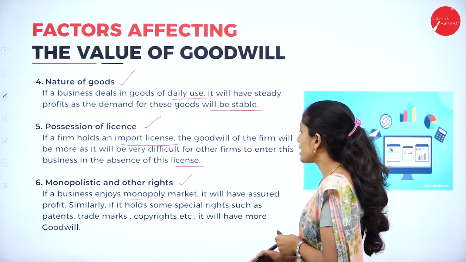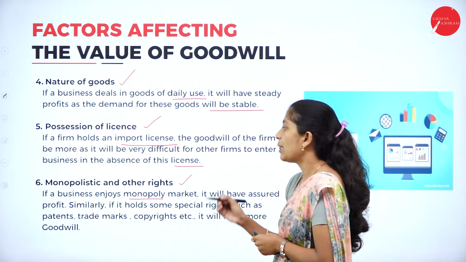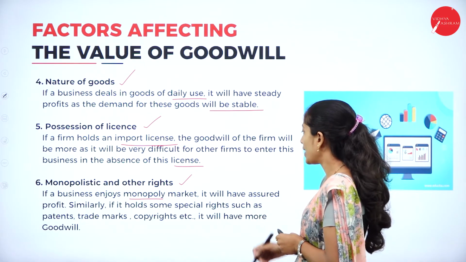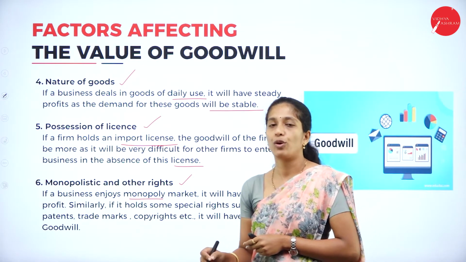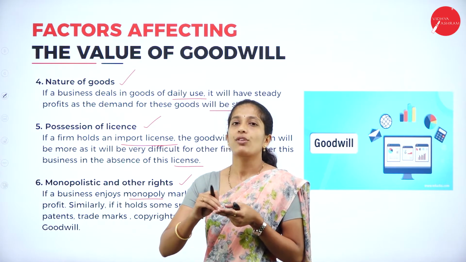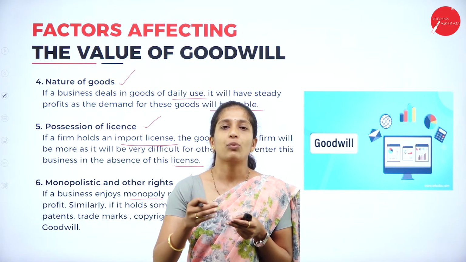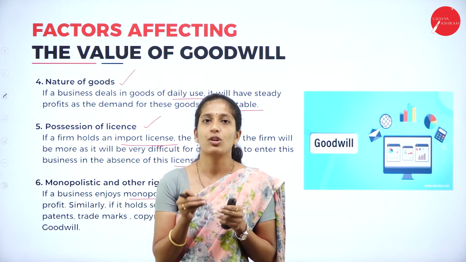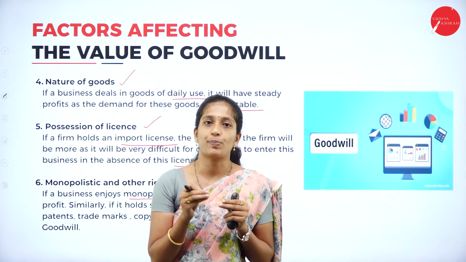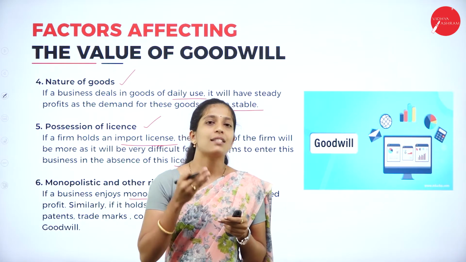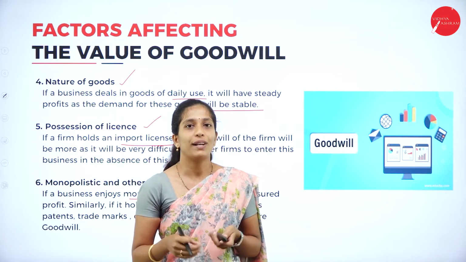Similarly, if it holds some special rights such as patents, trademarks, copyright, etc., it will have more goodwill. So if a producer is producing a unique product which other producers are not producing, it will have some copyrights, patents or trademarks. So thus it leads to an increase in goodwill of the firm.